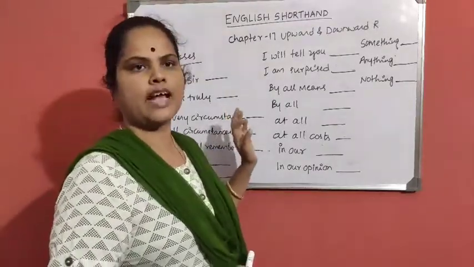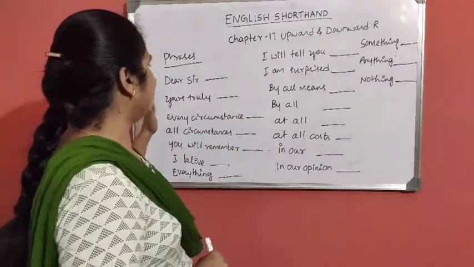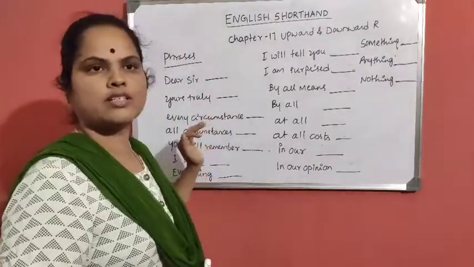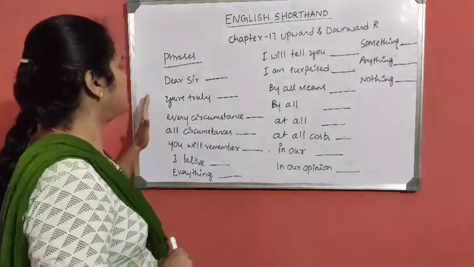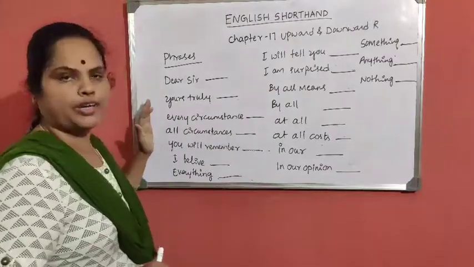Before we look at the grammar marks, we will see the phrases. Phrases means writing two or three words without lifting the hand. So here there are some phrases. I'll show you how to write.